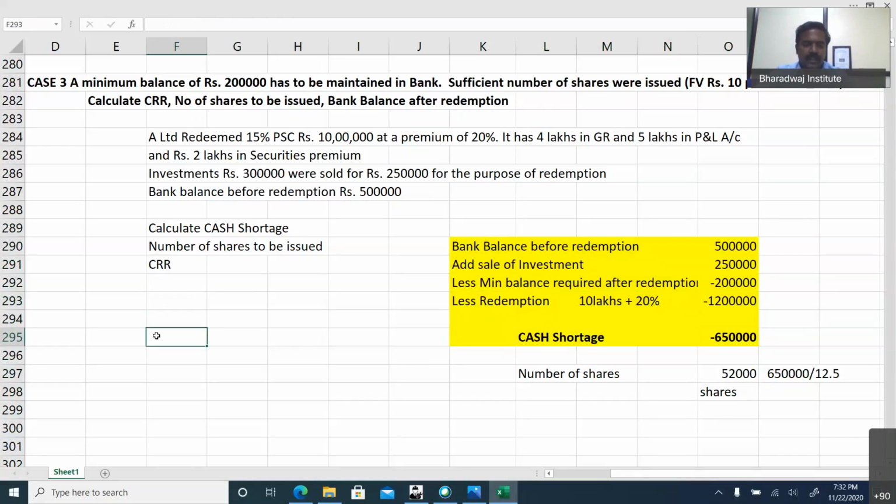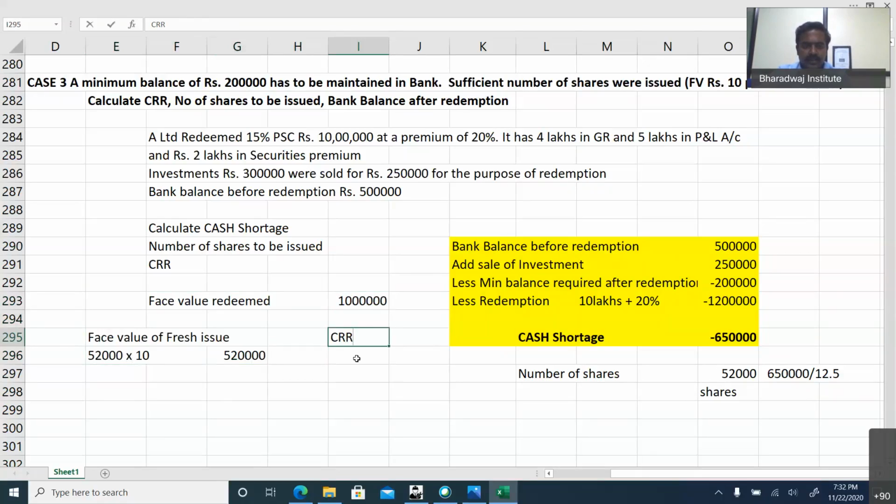CRR calculation is going to be entirely different. That is not connected with all these things. What is the face value redeemed? 10 lakhs. What is the face value of fresh issue? 52,000 shares into 10, 5,20,000 is a fresh issue. So balance you have to create CRR. How much of CRR? 4,80,000 you have to create CRR.